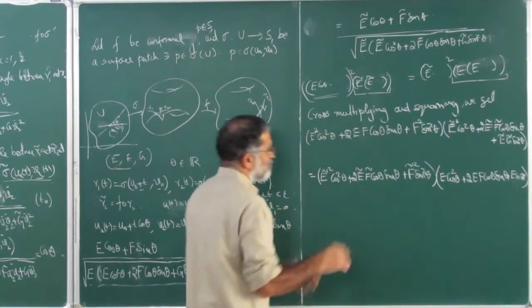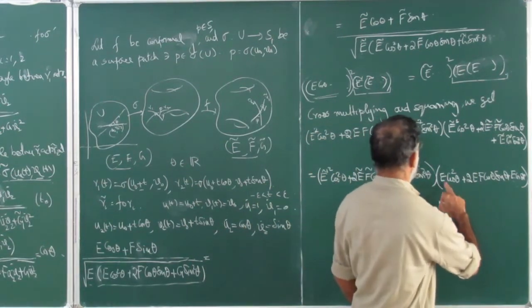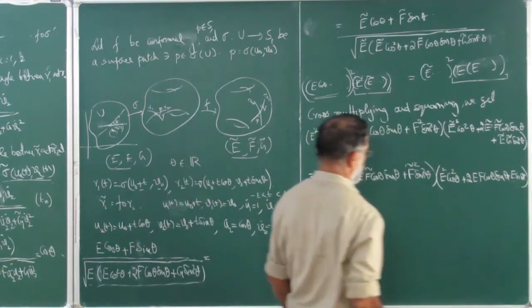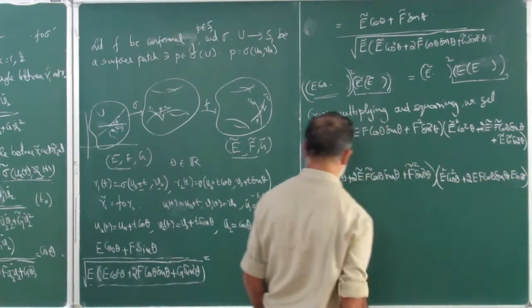So, E square cos square theta plus EF plus EG sin square theta.